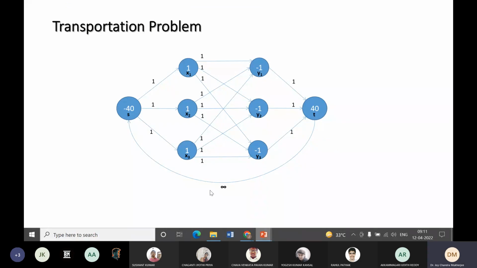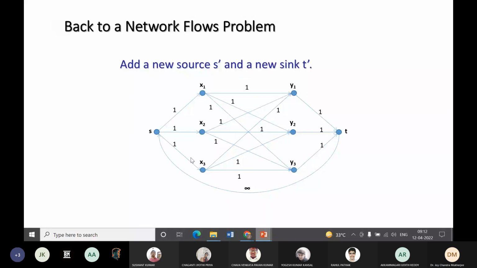Now these positive nodes, 1, 1, 1, are basically my supply nodes. So to solve this problem, we add a new source S prime and a new sink T prime. From S prime I will connect all the sources.